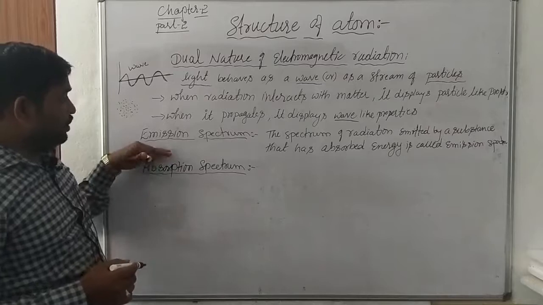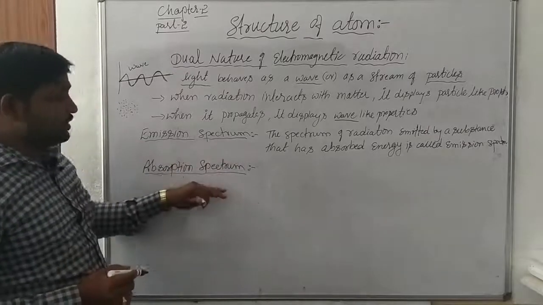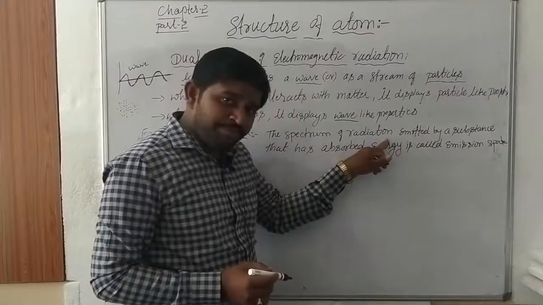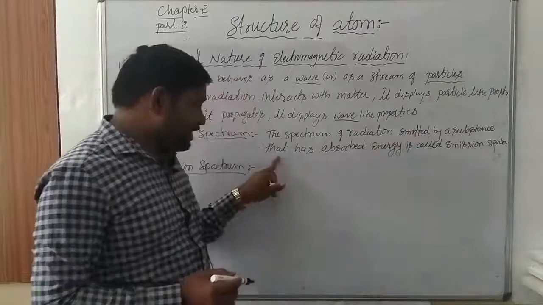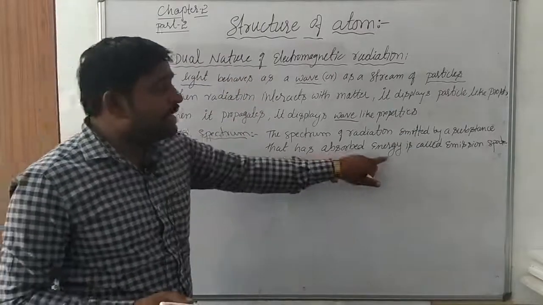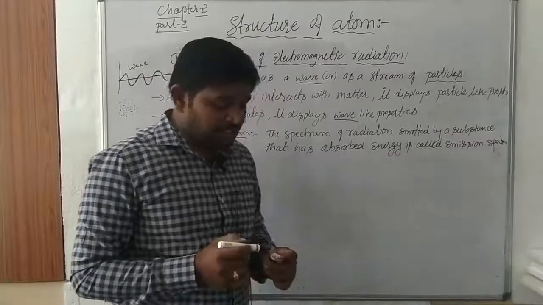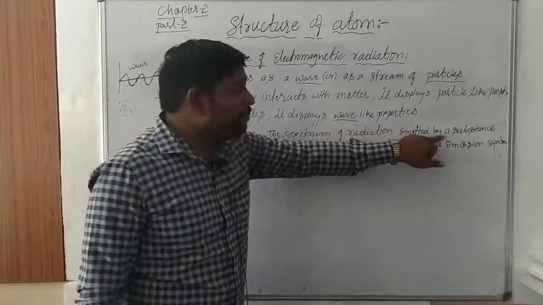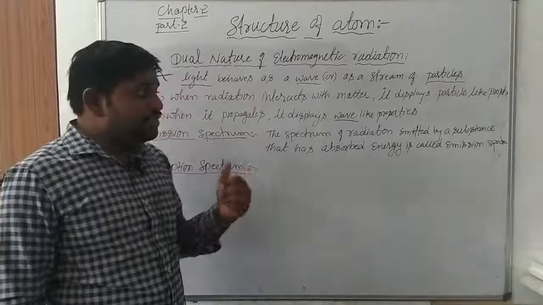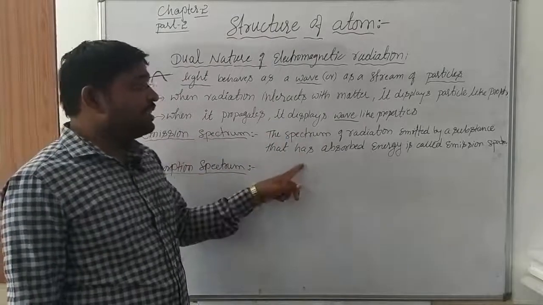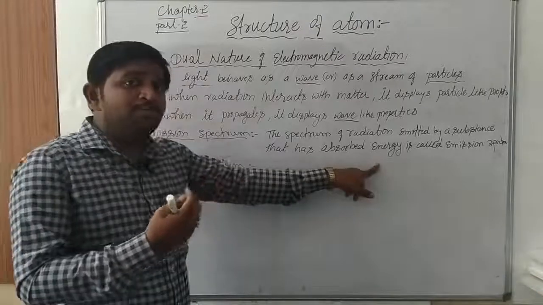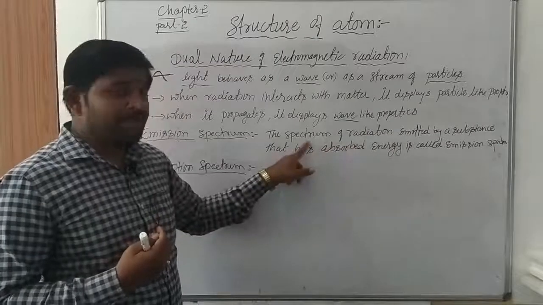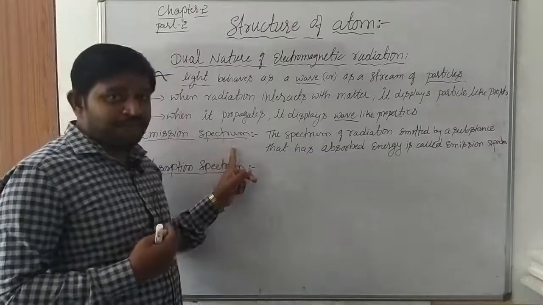One more important definition is emission spectrum and absorption spectrum. So what do you mean by emission spectrum? The spectrum of radiation emitted by a substance that has absorbed energy is called emission spectrum. By absorption of energy, that substance can emit the radiations, and that spectrum is called emission spectrum.